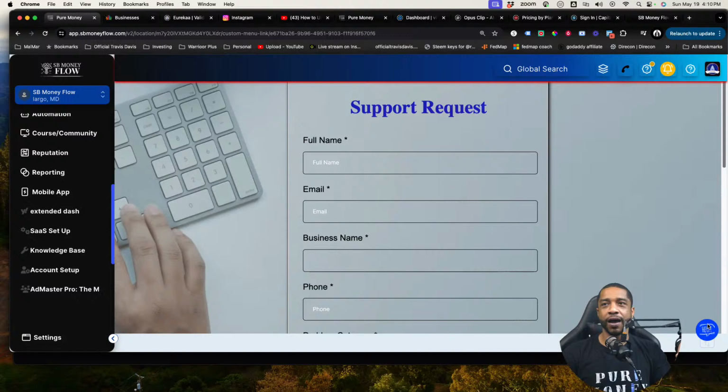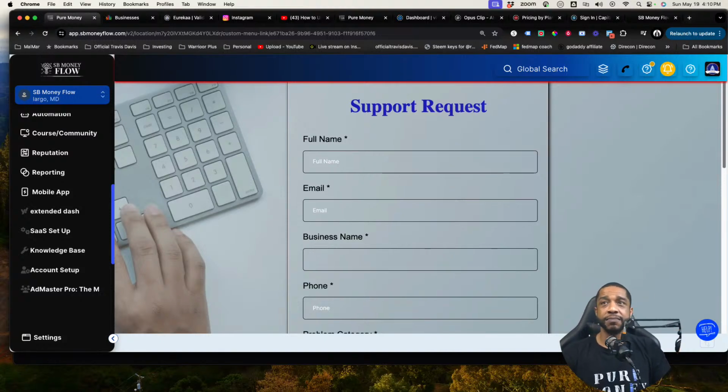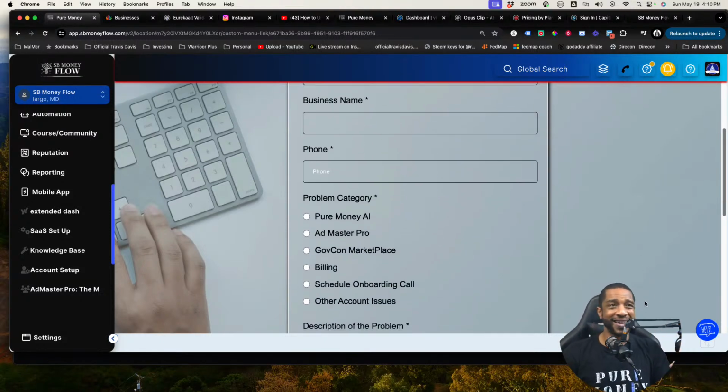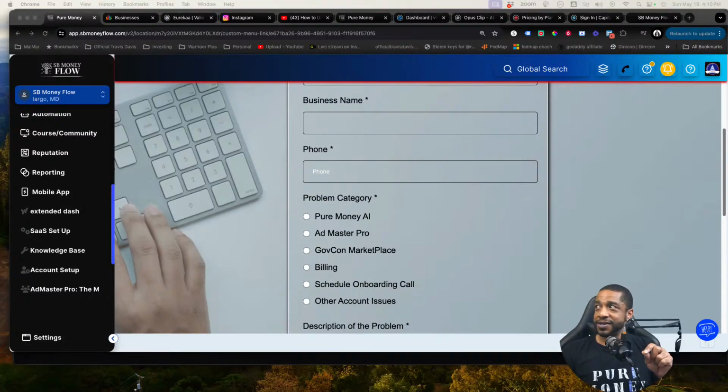But this is the quick start guide for SB Money Flow to make sure that you guys can get running with government contracting very, very quickly. Now, there will be more learning that needs to be done, but hopefully this can get you up and running and finding contracts in no time. I'll see you guys on the next training.